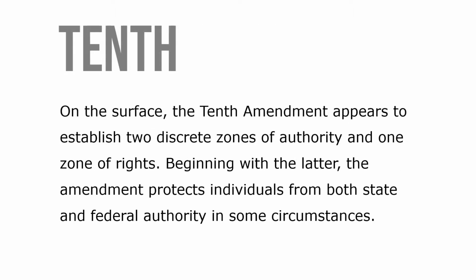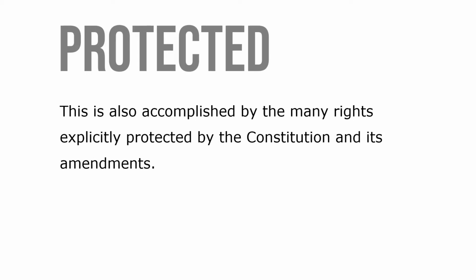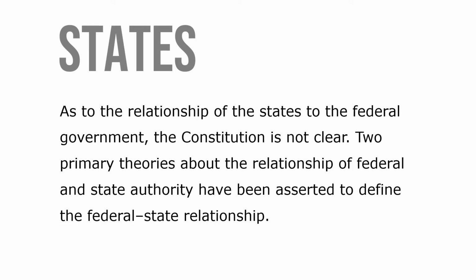On the surface, the 10th Amendment appears to establish two discrete zones of authority and one zone of rights. Beginning with the latter, the amendment protects individuals from both state and federal authority in some circumstances. This is also accomplished by the many rights explicitly protected by the Constitution and its amendments. As to the relationship of the states to the federal government, the Constitution is not clear.